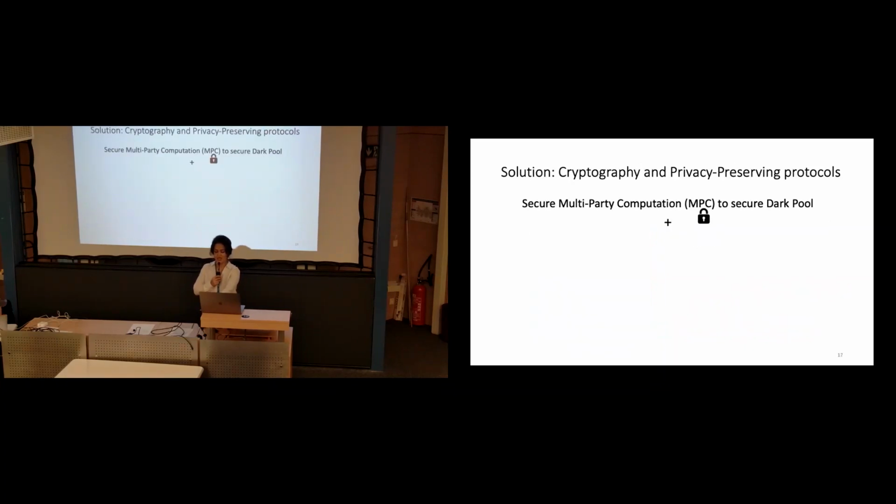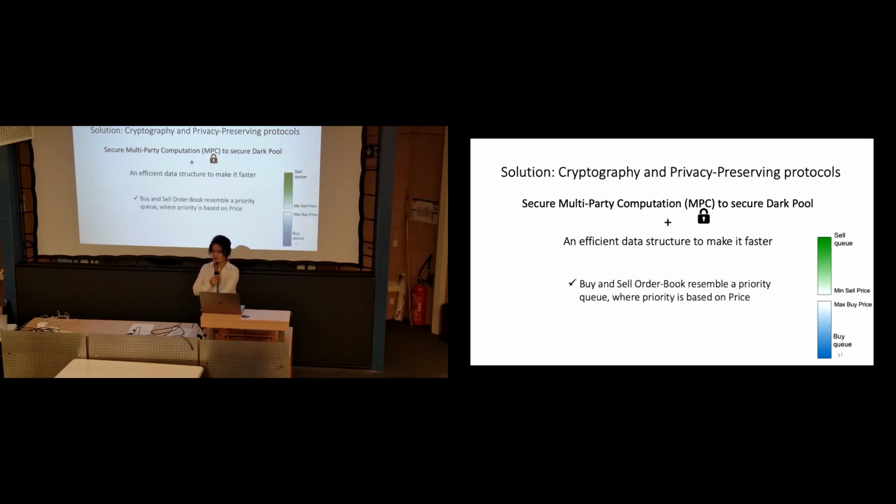As a solution, we decided to design this secure dark pool with a data structure that makes it faster. This data structure is a priority queue, where the priority is based on the price, and it is data independent, meaning we don't need to do as many comparisons for the priority queues.